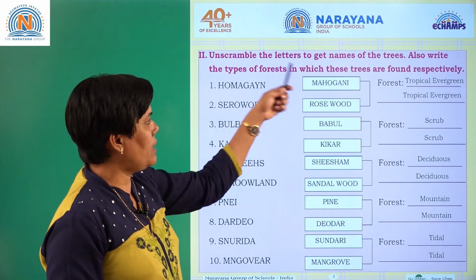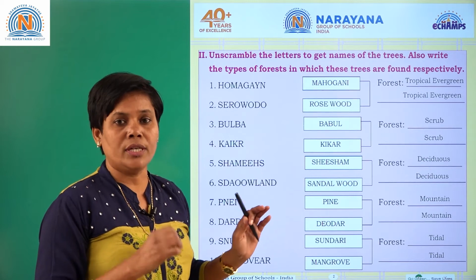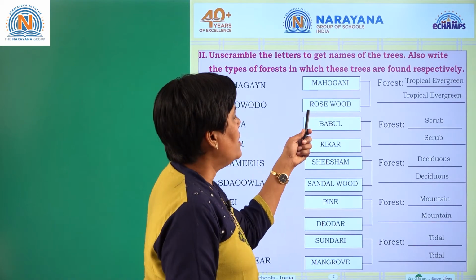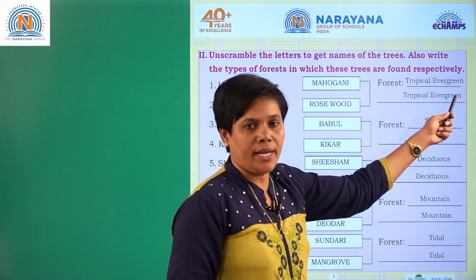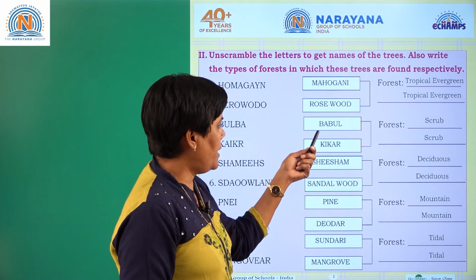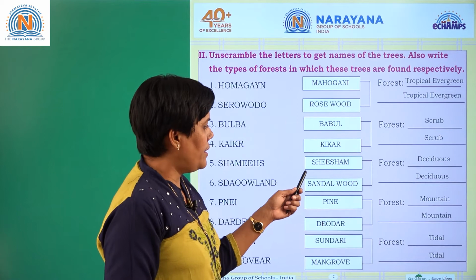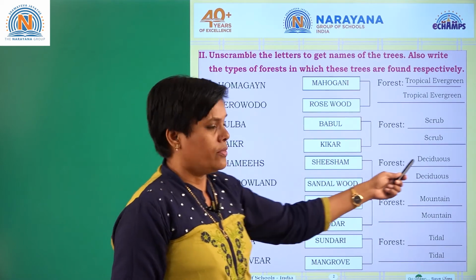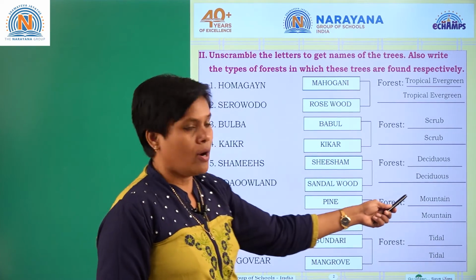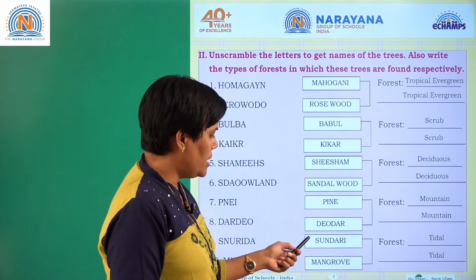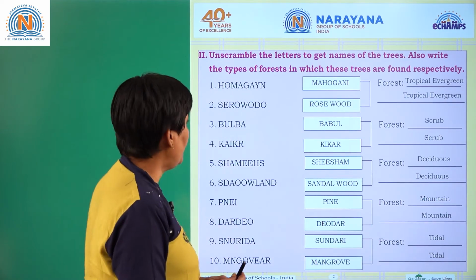Next, unscrambled words are given here. You have to unscramble them and match with the right name of the trees. Mahogany and rosewood, these are found in which forest? Tropical evergreen forest. Next, babul and kikar are found in scrubby regions. Next, sesame and sandalwood are called deciduous forest. Pine and deodar are found in mountain forest. Sundari and mangroves are found in the tidal regions.